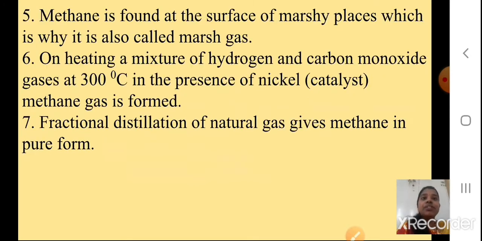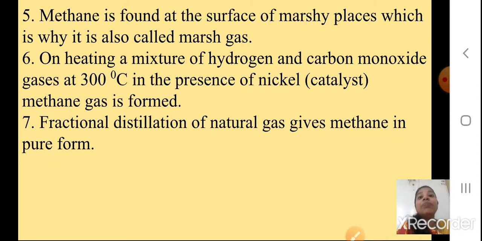Methane is found at the surface of marshy places, which is why it is also called marsh gas. On heating a mixture of hydrogen and carbon monoxide gases at 300 degrees Celsius in the presence of nickel, the catalyst, methane gas is formed.